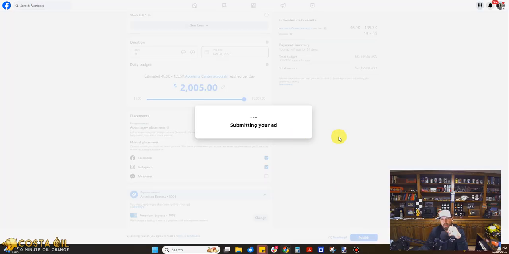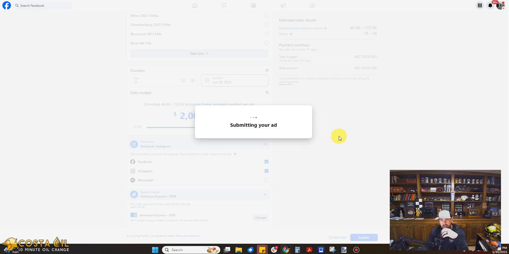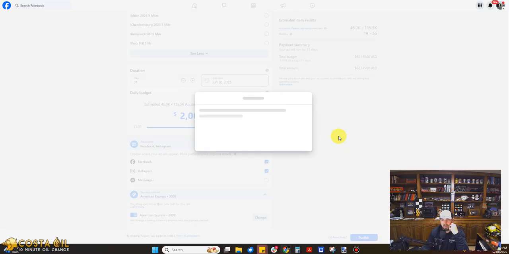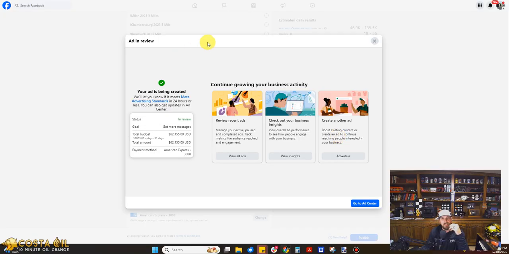So that's it. That's how you can unselect what we previously thought was uncheckable for the Advantage Plus.